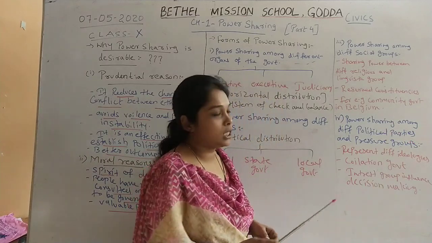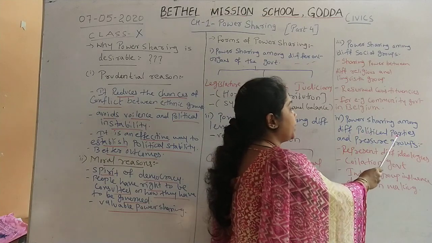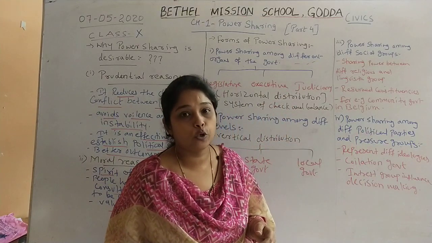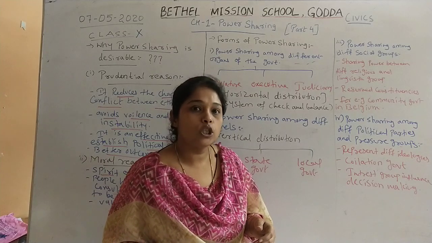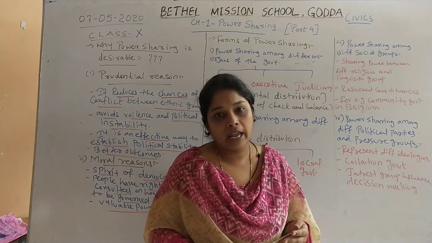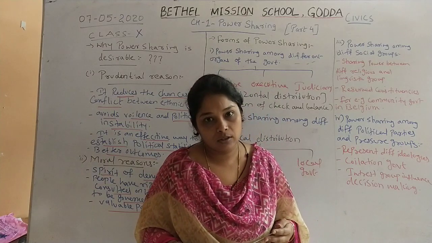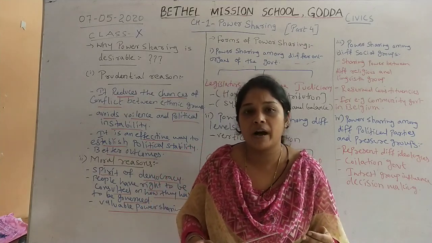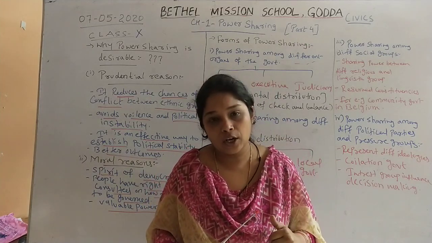Now the last one is power sharing among different political parties and pressure groups. There are different political parties and pressure groups in a democracy, and those political parties also share power, and pressure groups also have certain powers. When we are talking about political parties, each political party has a power or right to set its own ideology.